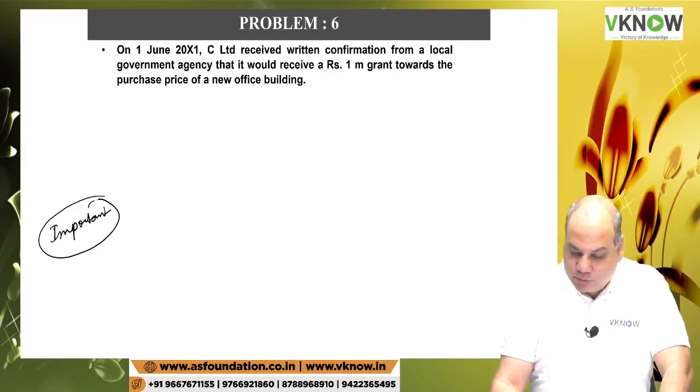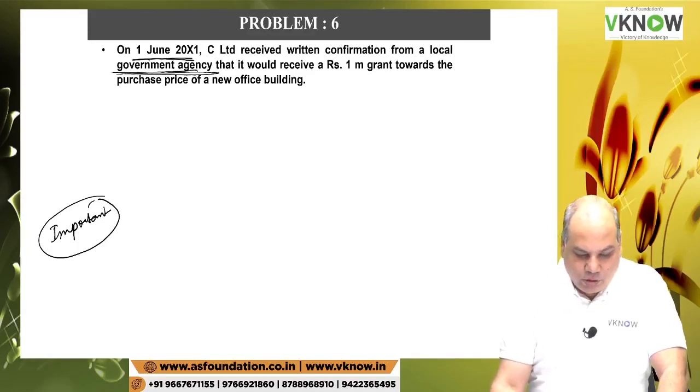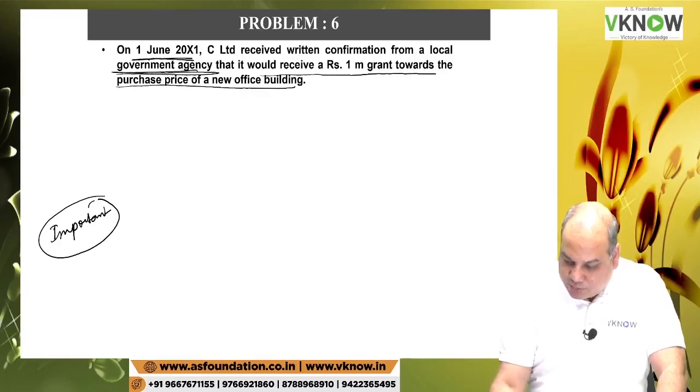On 1st June 20x1, C Limited received written confirmation from a local government agency. C Limited, on which date? 1st June. It is written confirmation from a local government agency. Local government agency is also a government as per the standard, yes or no? That it would receive 1 million grant towards the purchase of a new office building.